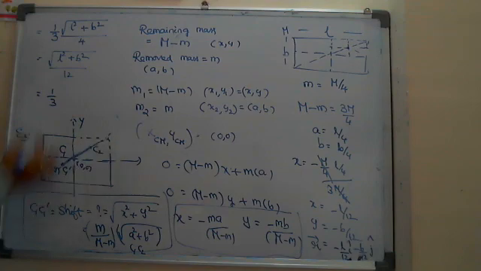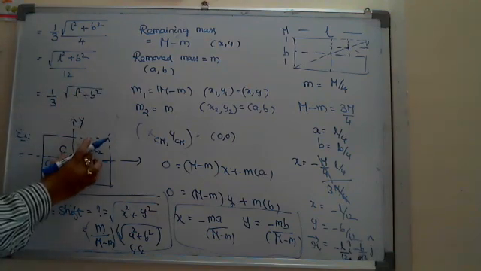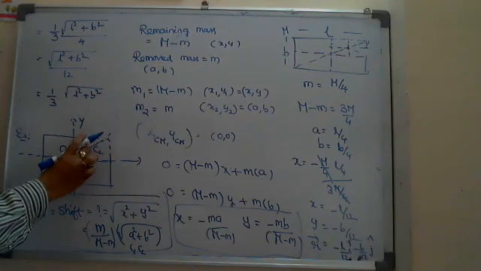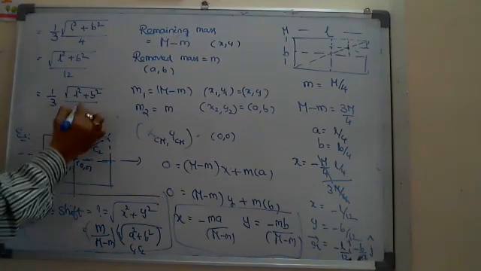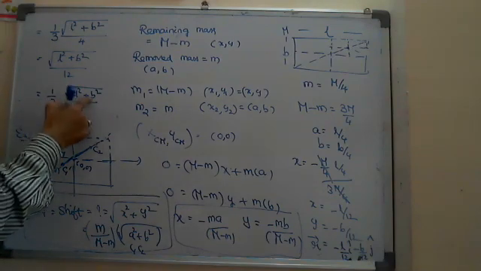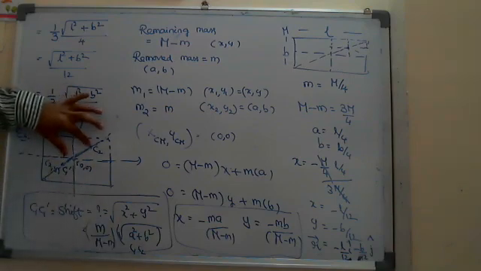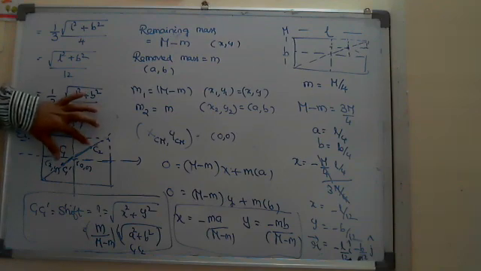Length of the diagonal is root of L square plus B square. In that, it is half, and in that again half, that is 1/4. Straight away you are getting the answer in one step: root of L square plus B square by 3 into 4, that is 12. So finding the shift is very simple if you remember the shortcut formula, m by M minus m into C1C2, where C1C2 is the distance between the center of removed mass and the center of the original mass.